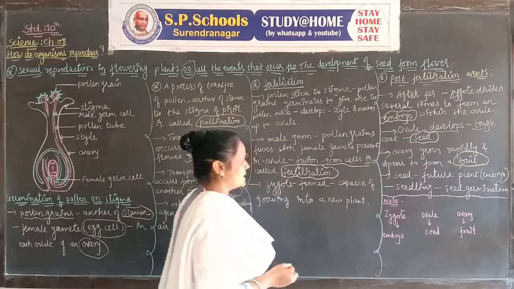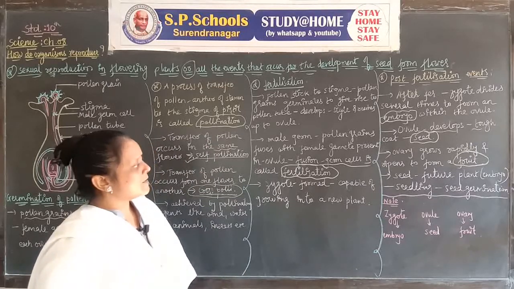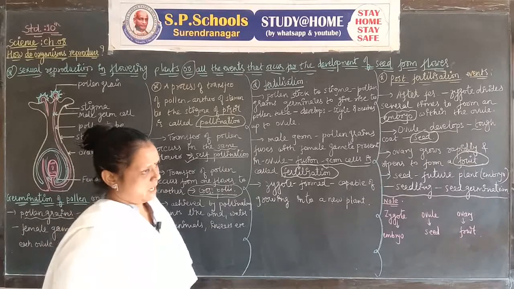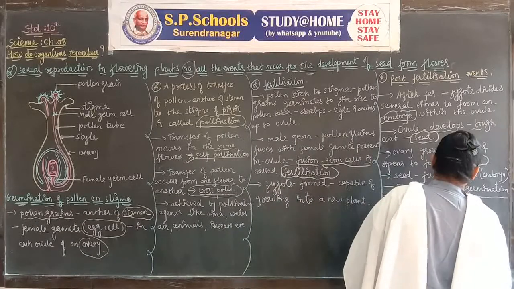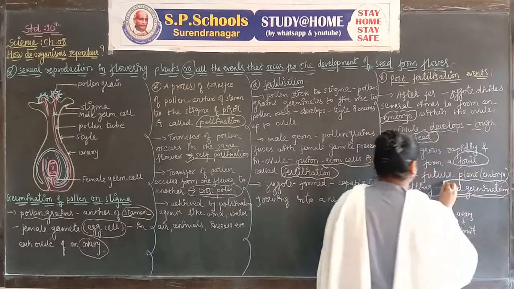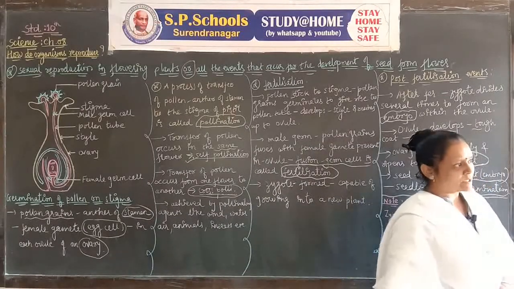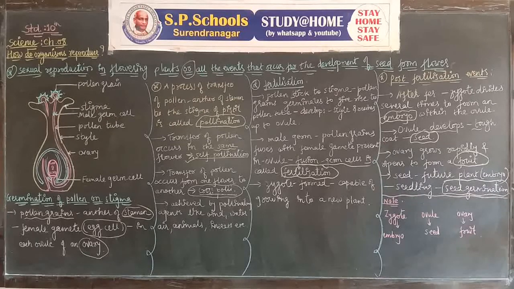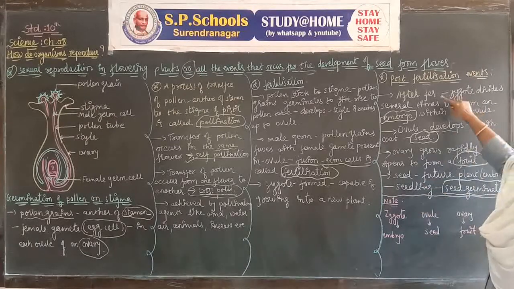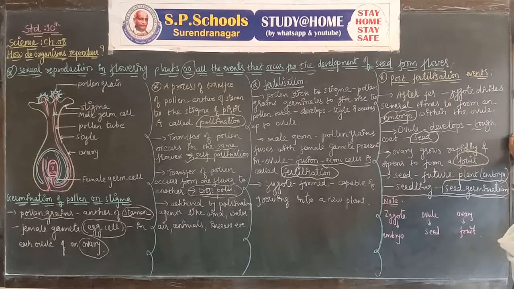In the seed there is the future plant, which you call the embryo, and the development of a seedling can occur. This process is called seed germination. So in post-fertilization, different parts of the plant develop. The zygote divides several times to form an embryo within the ovule.